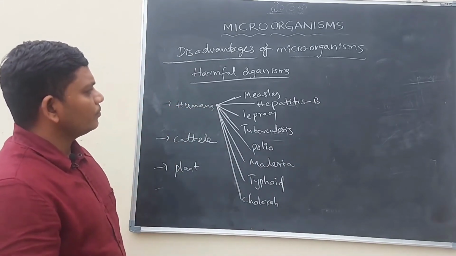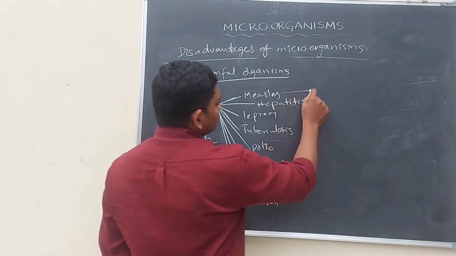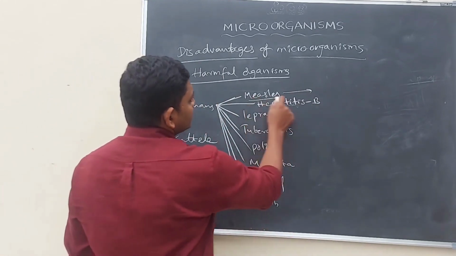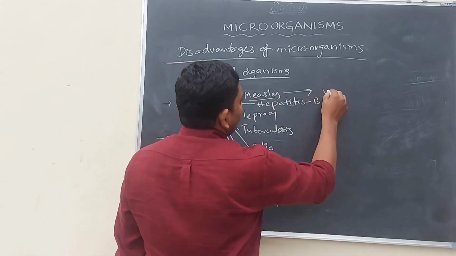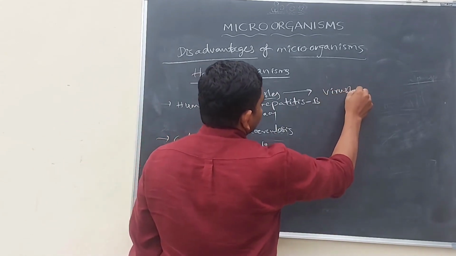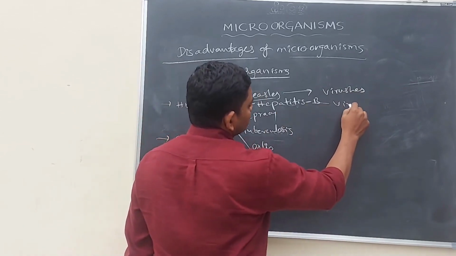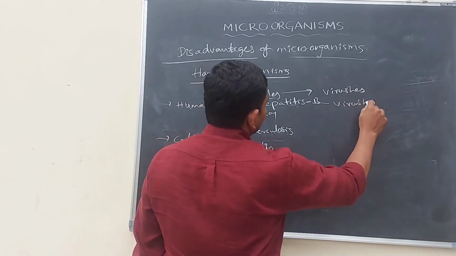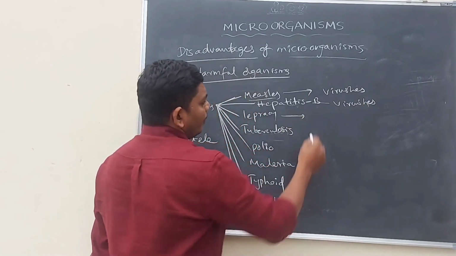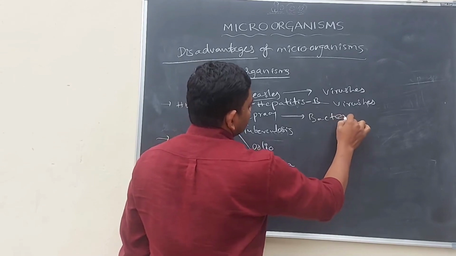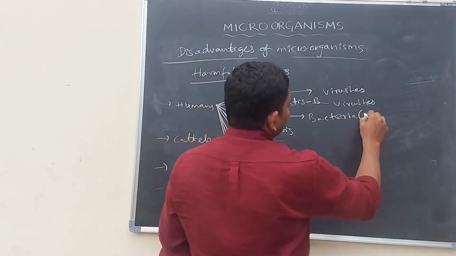Let us discuss by which type of microorganisms these diseases occur. Measles is due to viruses. Hepatitis B is due to viruses. Leprosy is caused by bacteria, Mycobacterium leprae.